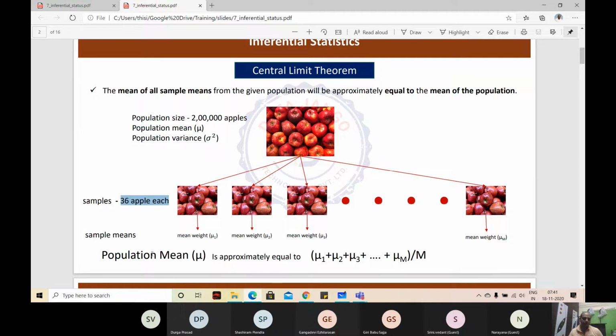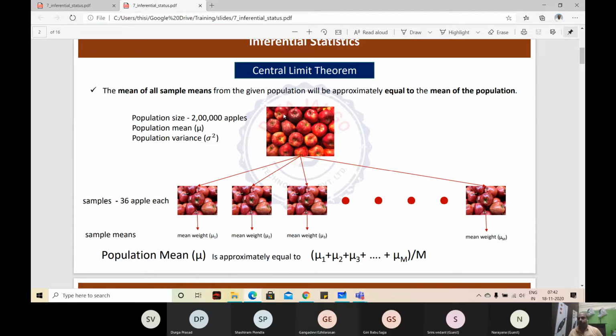Now the mean of all these means, right? The first sample's mean is mu1, second sample's mean is mu2, third sample's mean is mu3, like that m number of samples were taken. So mu m. When you take the average of all these sample means, that is going to be equal to the population's mean. That is what the statement means. The mean of all sample means from a given population will be approximately equal to the mean of the population.